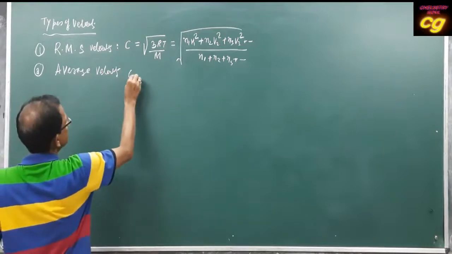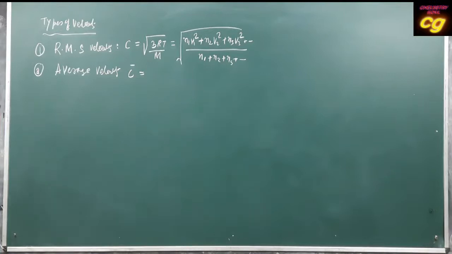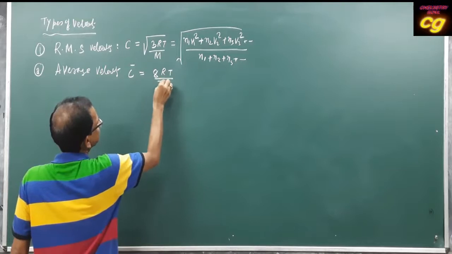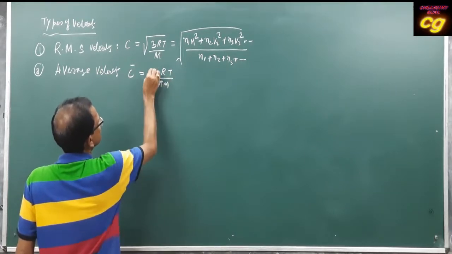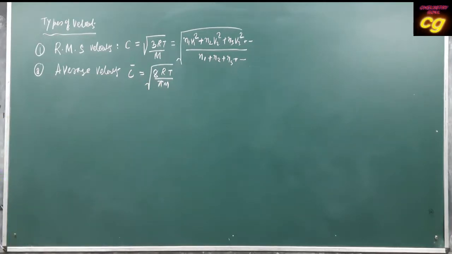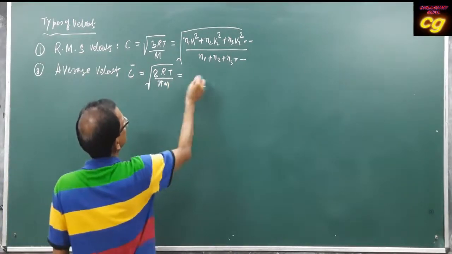That symbol is C bar, which is equal to, if you see the calculation, the square root of 8RT by pi M. What is the average velocity? It is the square root of 8RT by pi M, and this expression is like this.